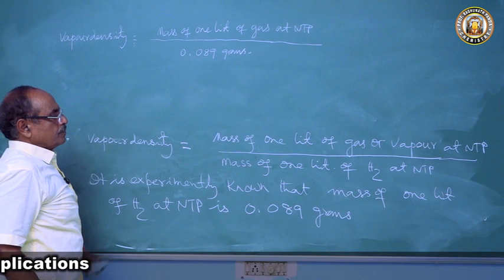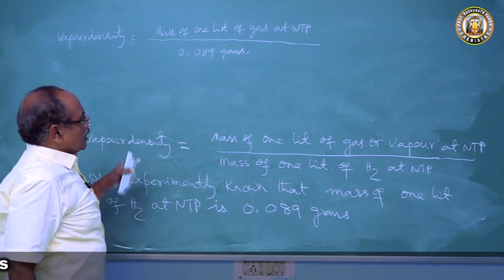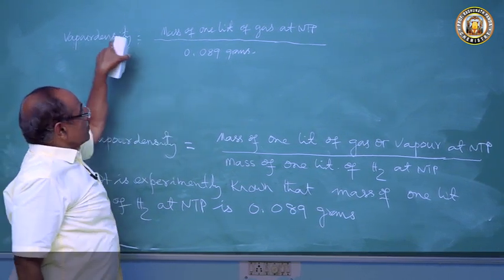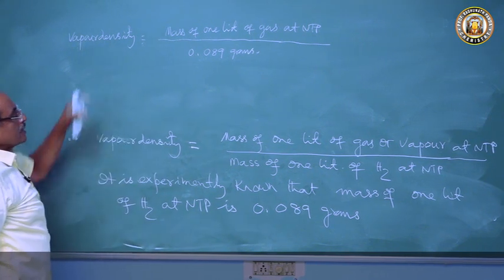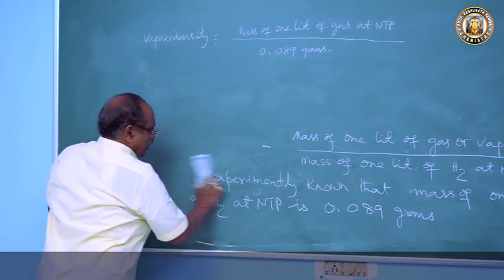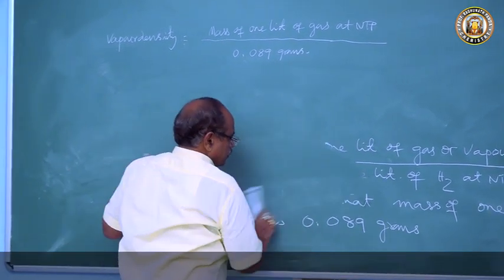We got this, so let this be equation 4. Now what is vapor density? Vapor density is molecular mass by 2.